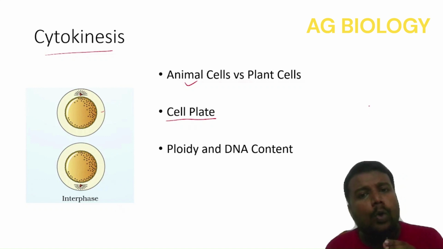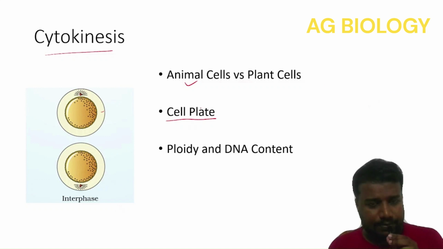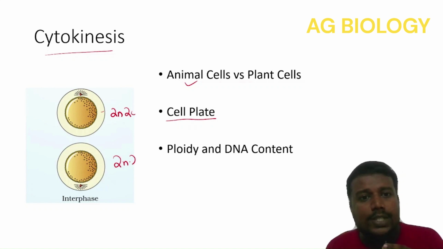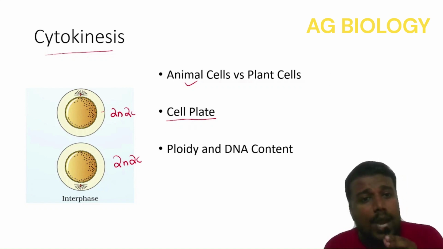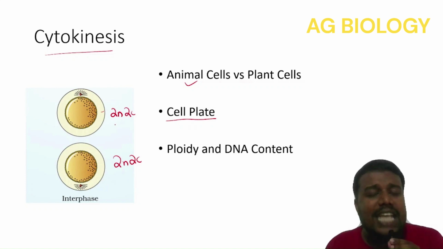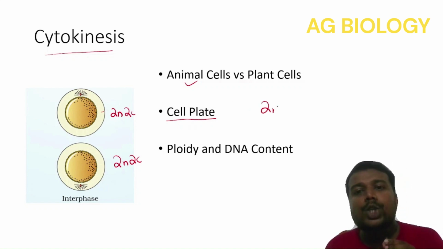What will be the ploidy and DNA content? It will be 2N, 2C here, 2N, 2C here. As we see, mitotic division is also known as equational division. There is no change in the chromosome number, which remains at 2N.